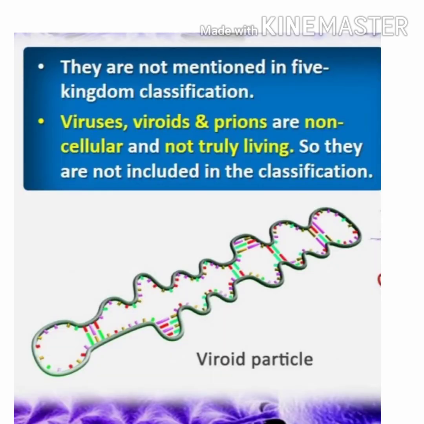One of the major drawbacks of the 5 kingdom classification was that Whittaker has not mentioned these groups in his classification. Viruses, viroids, and prions are non-cellular and not truly living, so they are not included in his classification.